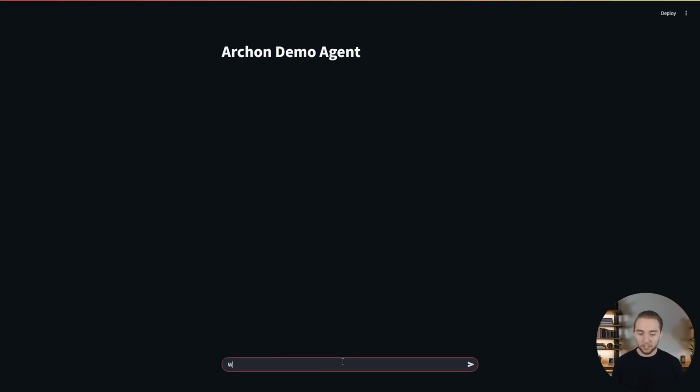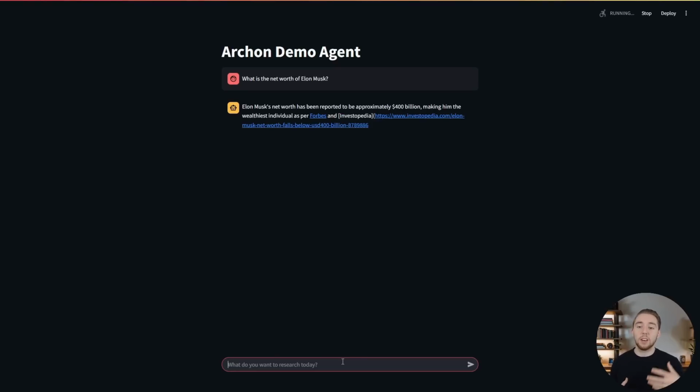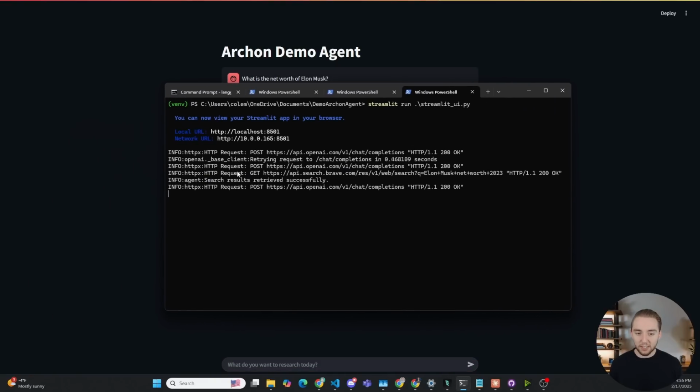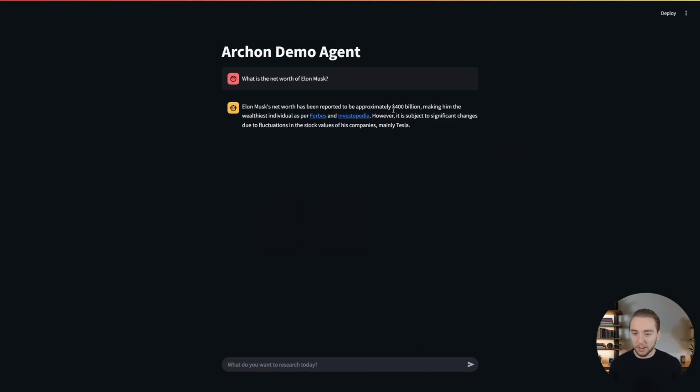So I can ask it a question like, what is the net worth of Elon Musk? The kind of thing that an LLM wouldn't know by itself because of its training cutoff, so it's going to be leveraging the web search tool here, which it did. As you can see right here in the logs that it made the request to the Brave API for his net worth. And there we go, $400 billion, which is absolutely insane, but the right answer. So there we go. Our Archon agent is working perfectly, and we're just going to keep building out Archon as an MCP server, doing some crazy things with it.